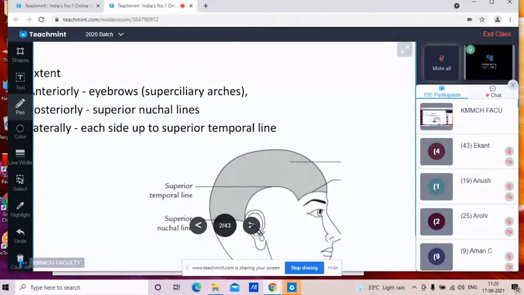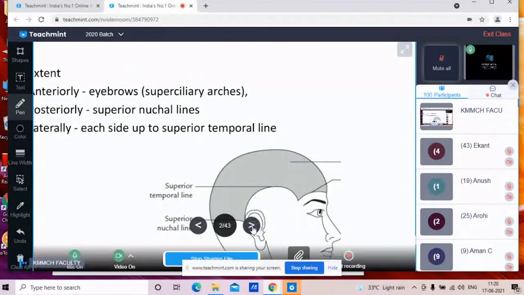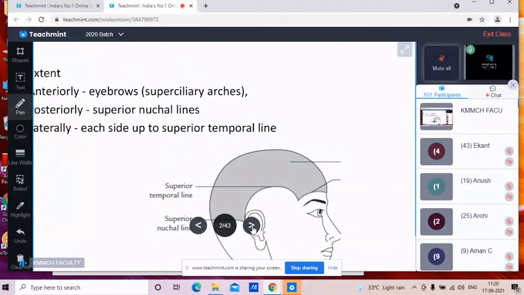Scalp पे long question आता है. तो you should, ये thoroughly आपको ये topic करना है. So ये हो गया इसका extent.